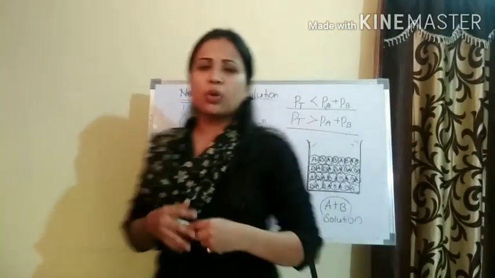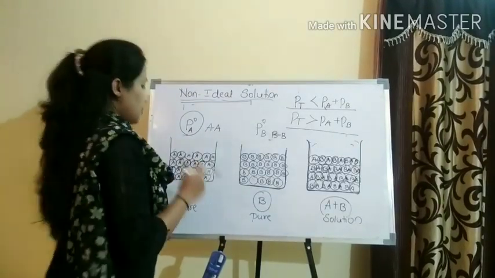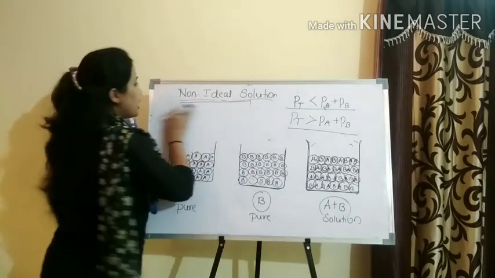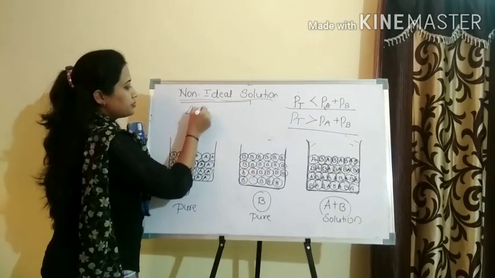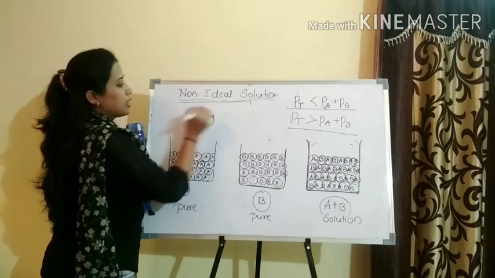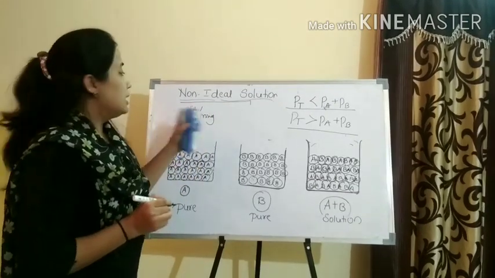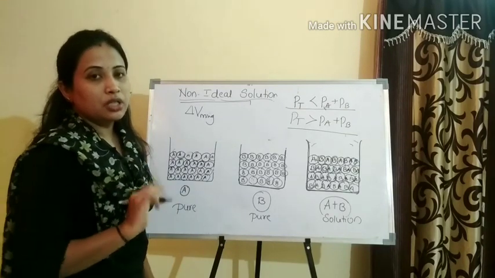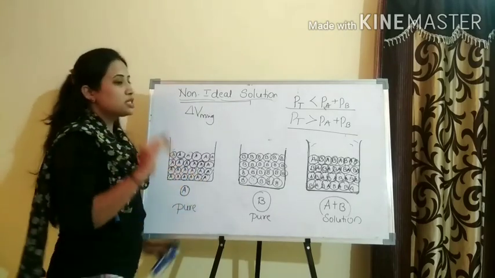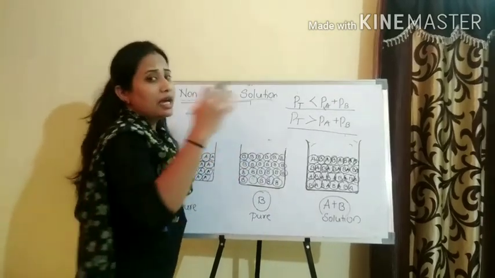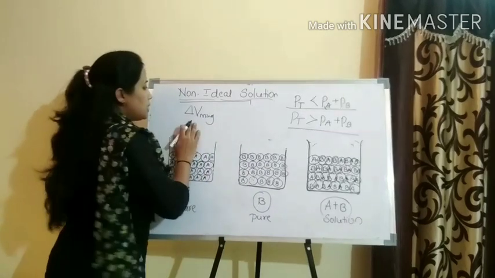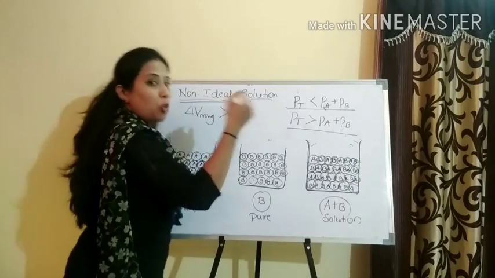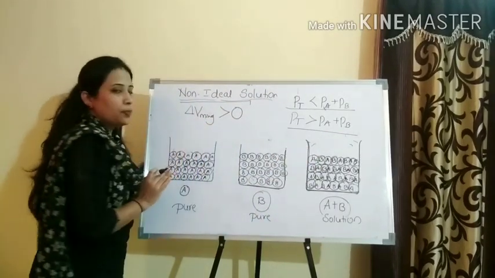Now, are only these two properties important? No. There are some other properties that we have studied. Which are those properties? If I consider delta V upon mixing for a positive deviation, what happens? Let us take positive, meaning it is greater than 0. So delta V upon mixing will be greater than 0.